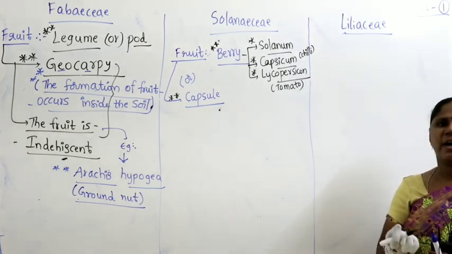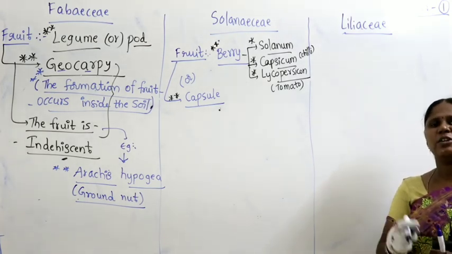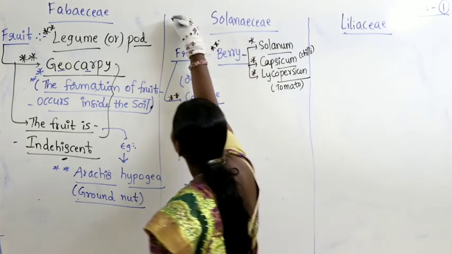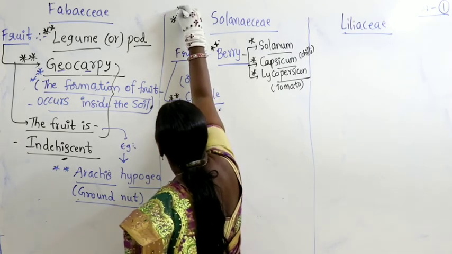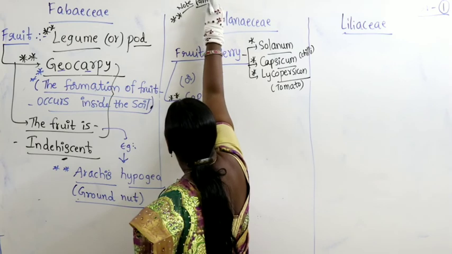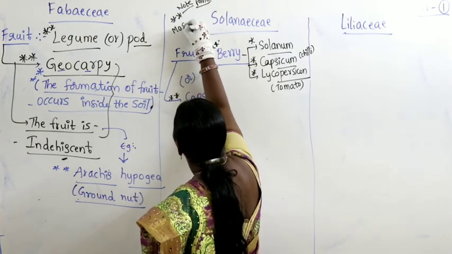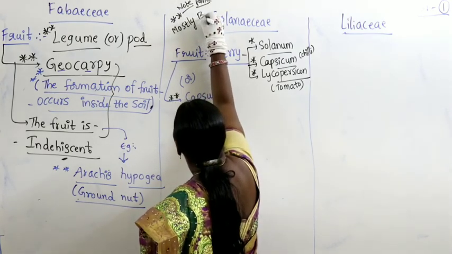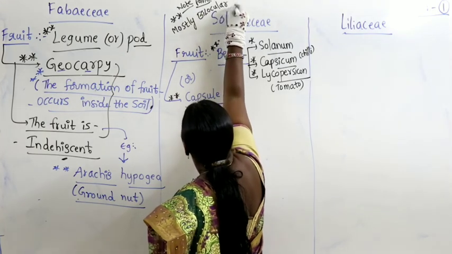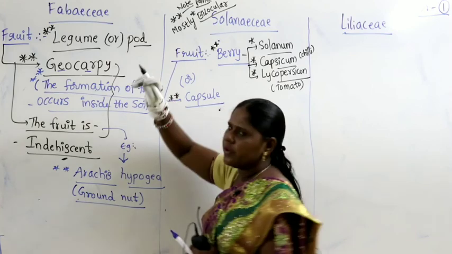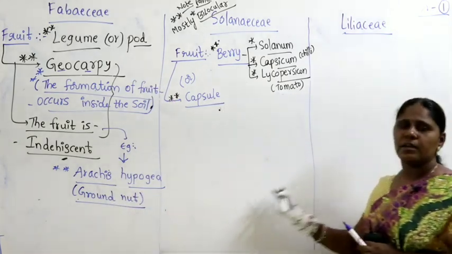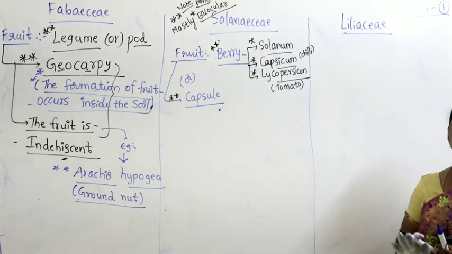Generally in the members of Solanaceae, the ovary is bilocular, exceptionally unilocular. So one more important note point I will give you here, just make a note of it. Solanaceae members are mostly bilocular. We write monocarpellary, bicarpellary, tricarpellary at the time of gynoecium.